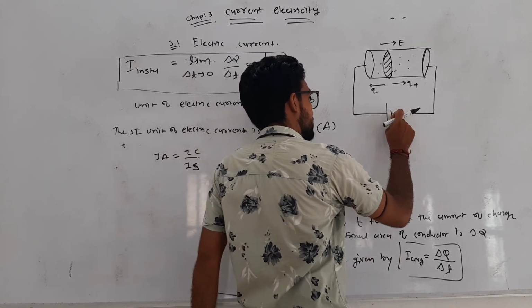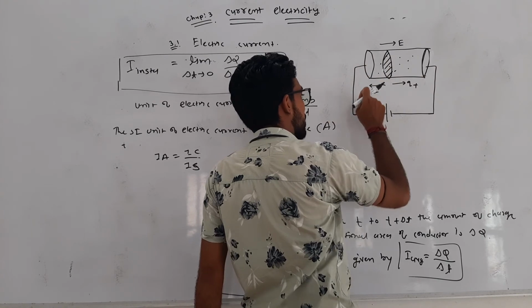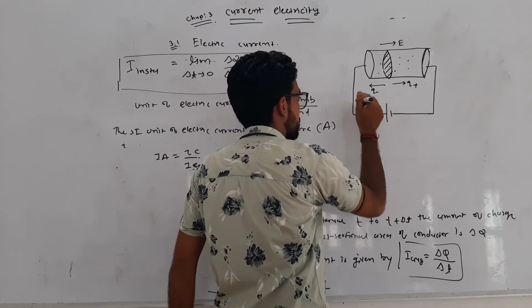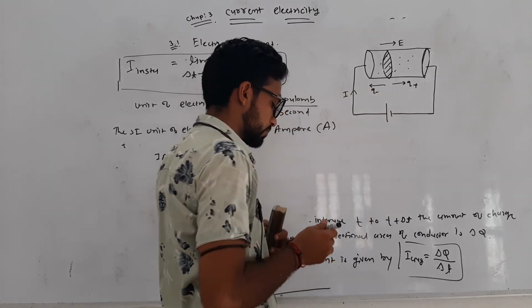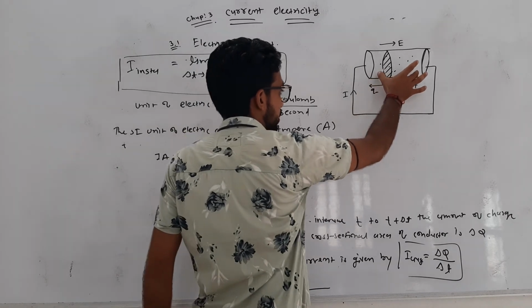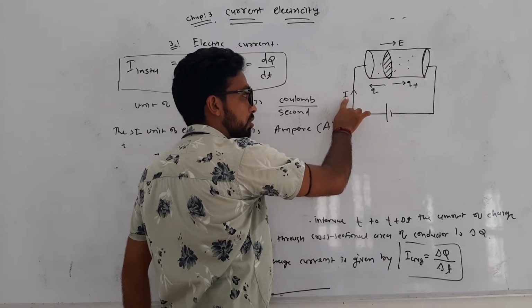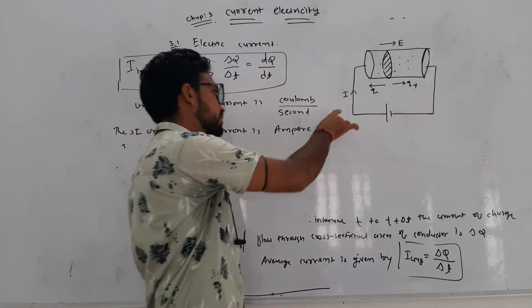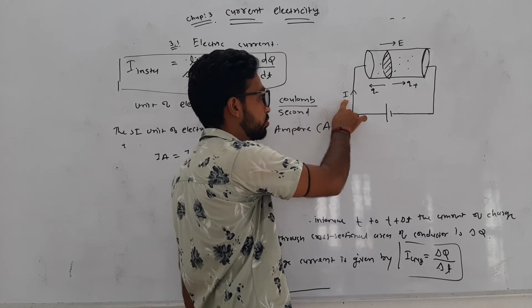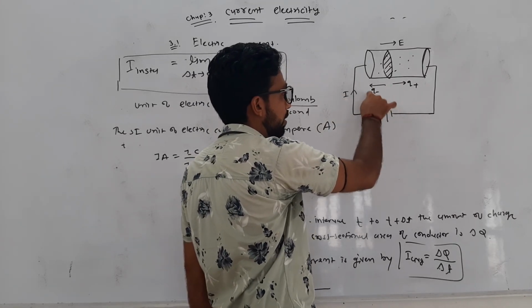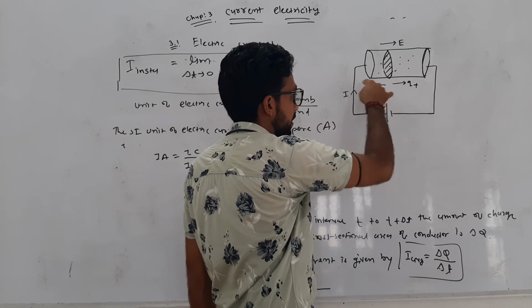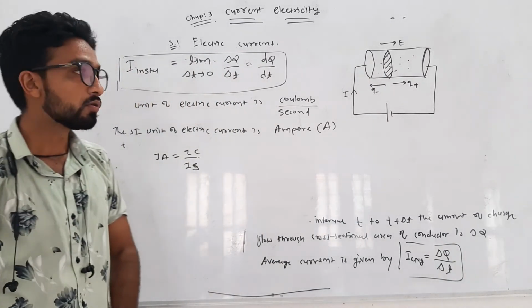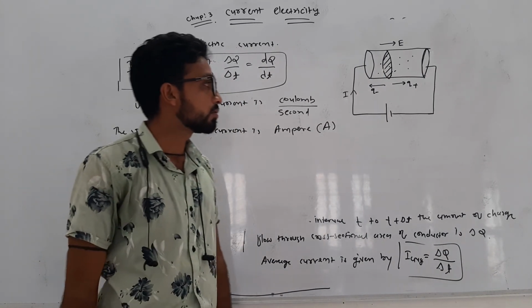Here you can see this is the direction of motion of electrons, and the conventional current direction is opposite to it. So this is all about electric current. Okay, thank you.